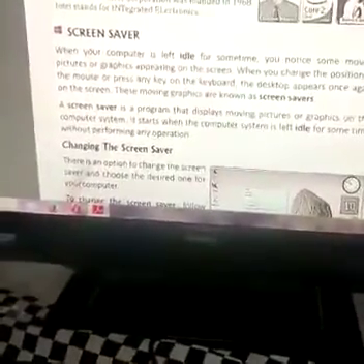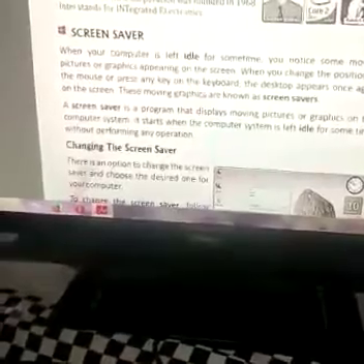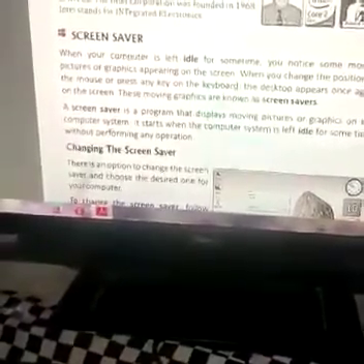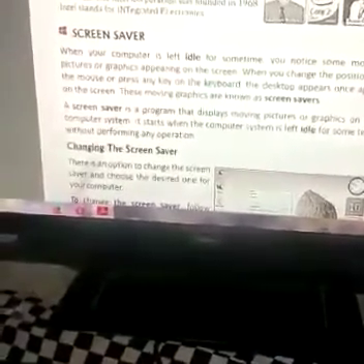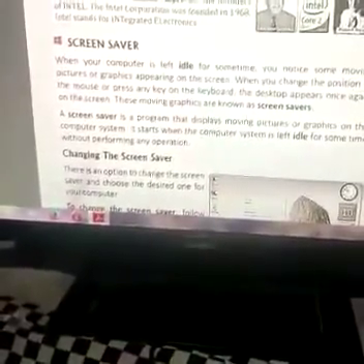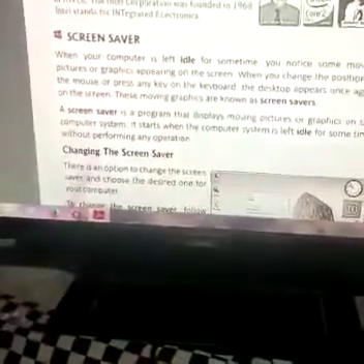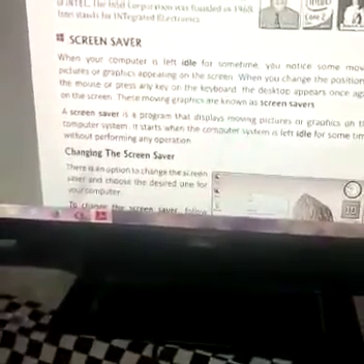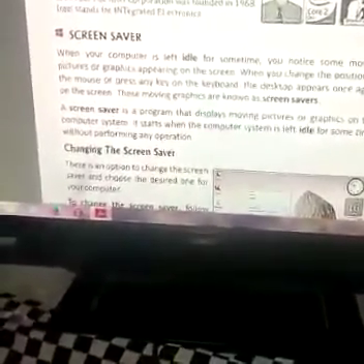We want some pictures or images to move on the screen. So we have the option called screensaver. Actually, a screensaver is a program that displays moving pictures or graphics on the system. It starts when the computer system is left idle for some time without performing any operation.